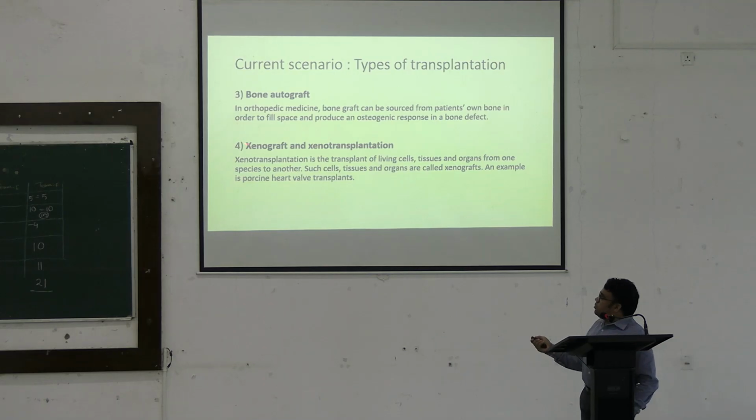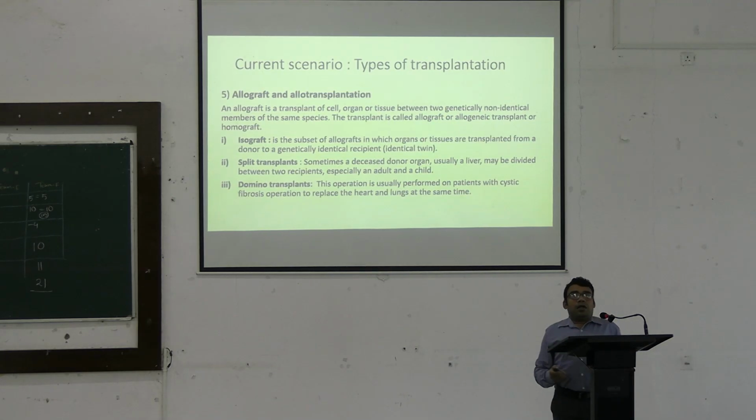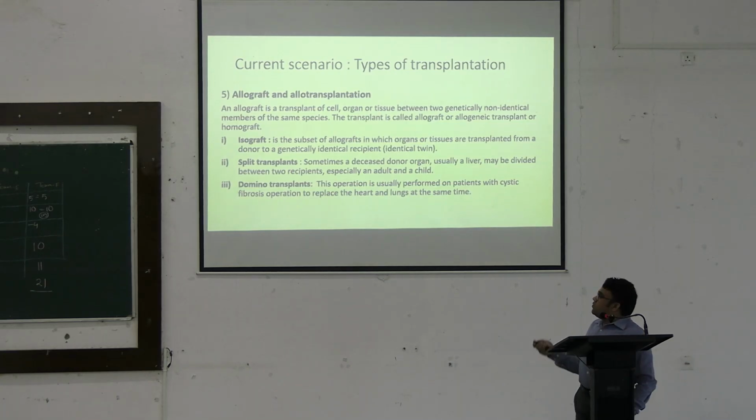Moving on, there is something called a Xenograft. Xeno means when an organ from a completely unrelated species is used, we call it a Xenograft. Now, what you must understand is there are many complications with transplantation. Many complications can be alleviated if we go for something called an allograft. Allograft means when the graft or the donor is from the same species, that is, from one human being to another human being. Now, this allograft can again be classified in many ways.